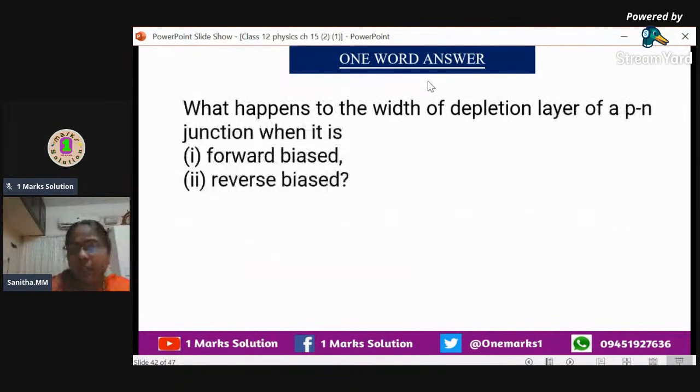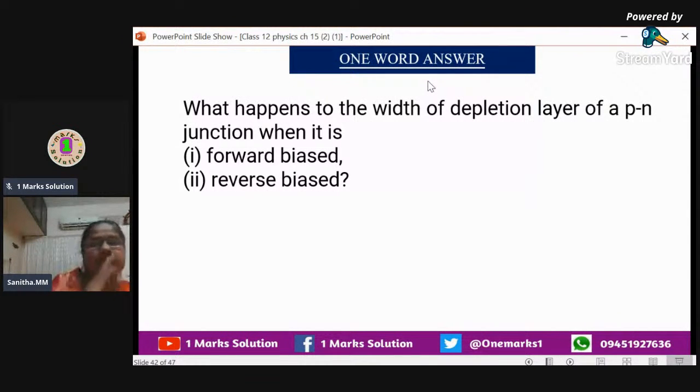Next one: what happens to the width of the depletion layer of a PN junction in forward and reverse bias? The question is very simple, but a number of times in the board exam they have asked it. The junction width is very small, 10 raised to minus 7 meter. When it is forward biased, the junction width reduces, and after that it will go off, and current will pass through it.